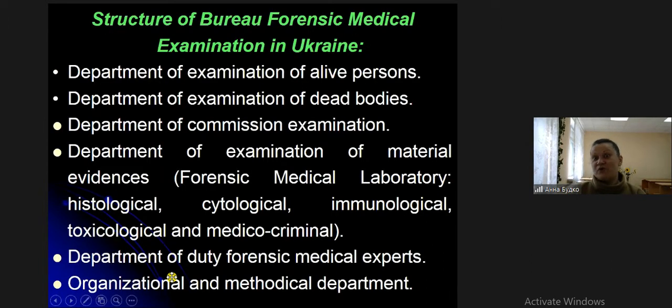Structure of the Bureau of Forensic Medical Examination. So remember, in forensic medical examination we distinguish four objects: the living person, the corpse, the material evidence, and the materials of civil and criminal cases and medical documents. And look at this slide, I give you the structure of the Bureau. First department: if in most cases the victim continues to live, the first department is examination of living persons.